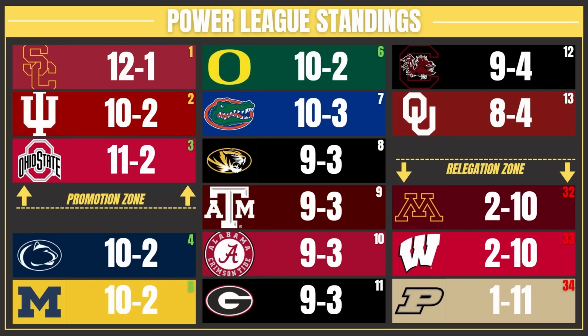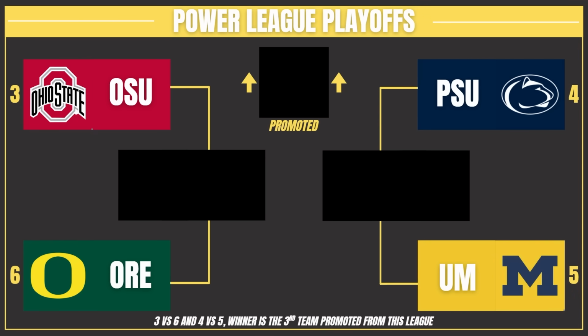actually above Ohio State. Because Ohio State lost in the Big Ten championship, it set them down to the 3 seed. Indiana jumped to 2, and that means Indiana and USC are the 2 first teams that are going up to the NFL. This will give us this Power League bracket to determine that 3rd spot joining those 2 teams. We have the Ohio State Buckeyes versus the Oregon Ducks, great game, and the Penn State Nittany Lions versus the Michigan Wolverines, another great game.